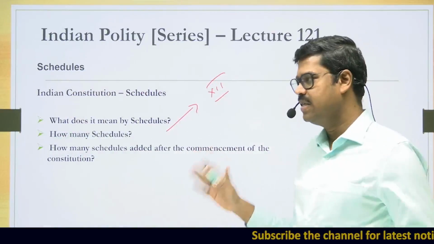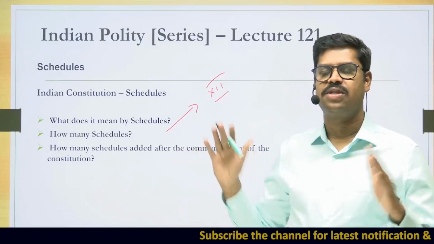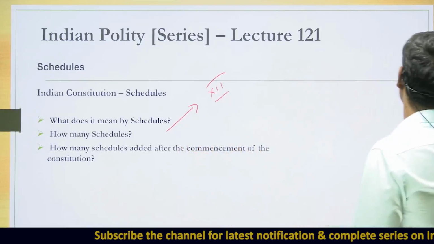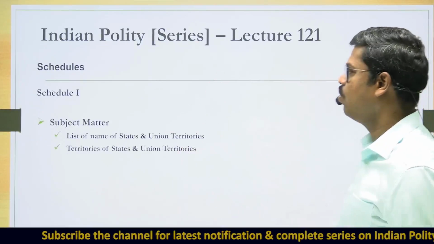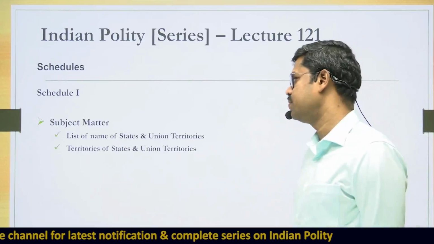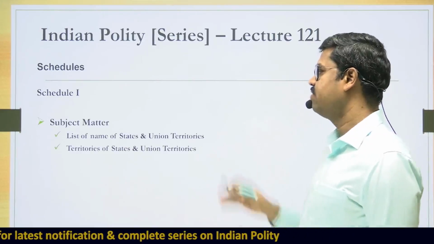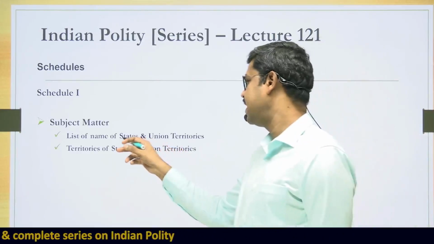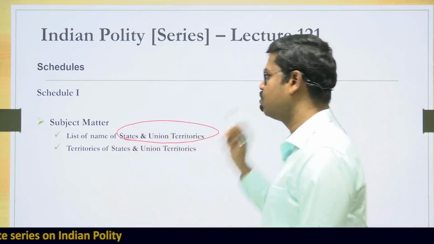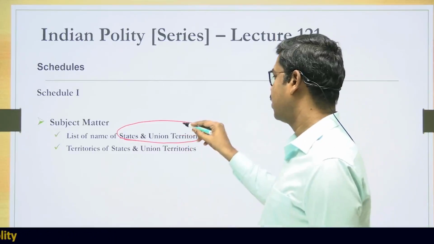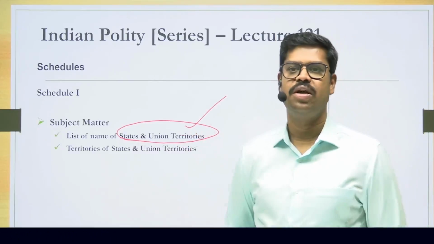Alright, with that basic information, let us get inside and understand the subject matter of each and every schedule. Let us first understand Schedule 1 of the Constitution. The subject matter of Schedule 1 is the list of names of the states and the union territories.